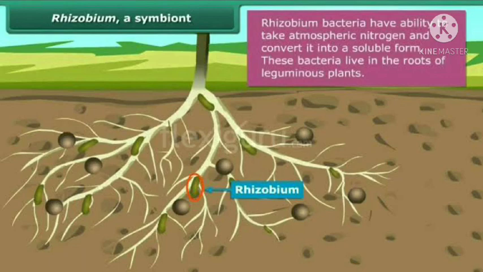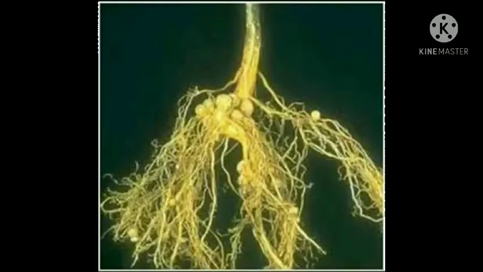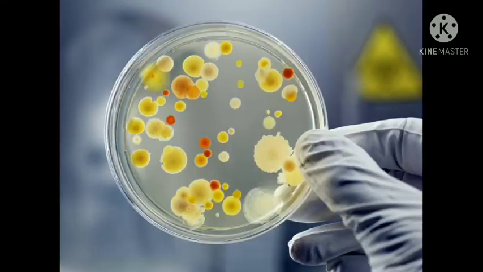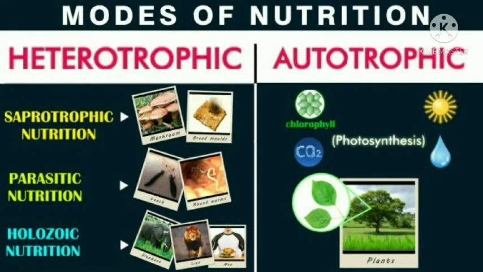This bacteria lives in soil as free living, but in the roots of legume plants they form symbiotic association. The bacteria get shelter and food from the plant and in return fix atmospheric nitrogen into nitrogenous compounds that will be absorbed by the plant. So this is known as symbiotic bacteria. Symbiotic bacteria form a mutual beneficial relationship with other organisms.